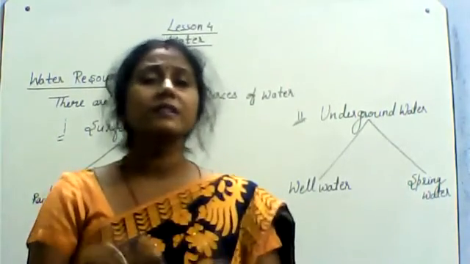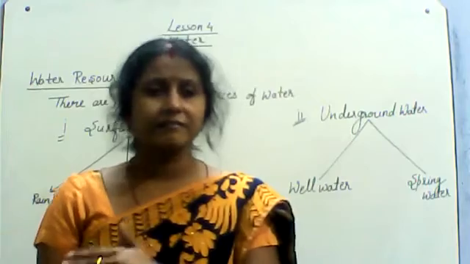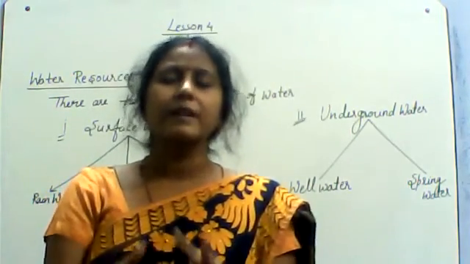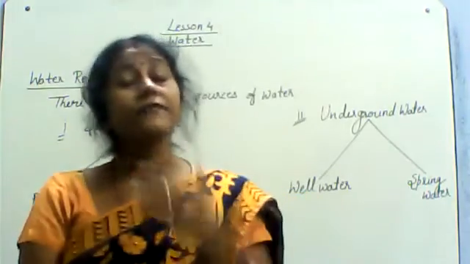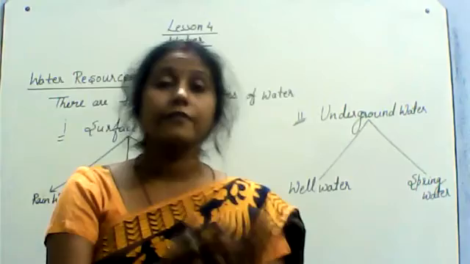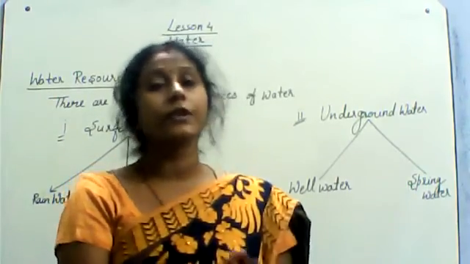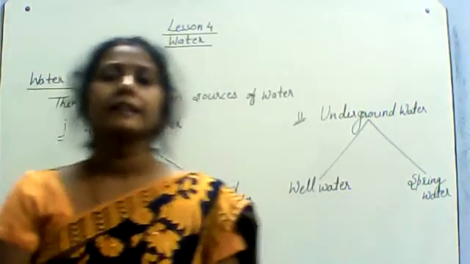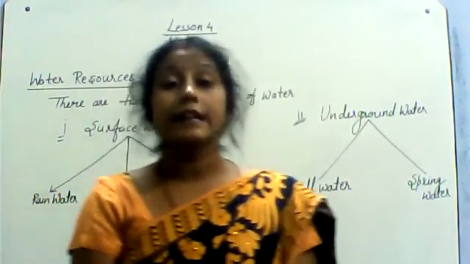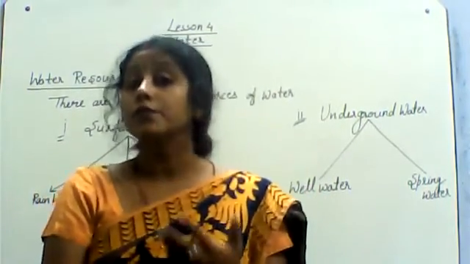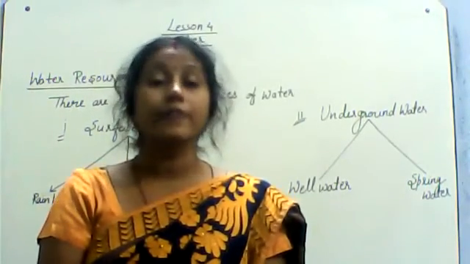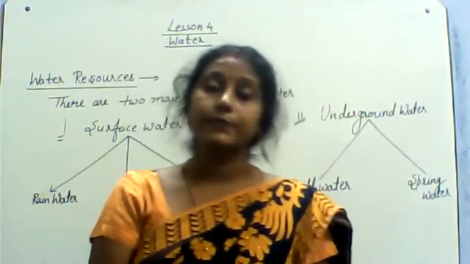Whatever we say, that is dissolved mud and clay, so it is unfit for drinking. So we have to make it fit for drinking by boiling it or by chlorination or another purification. That is river and lake water. River and lake water we use for irrigation purpose. Farmers use it for irrigation.